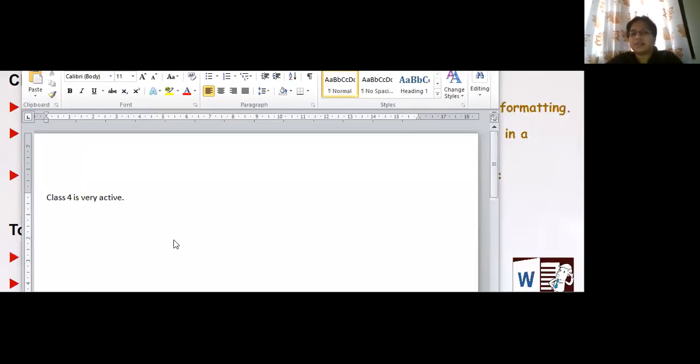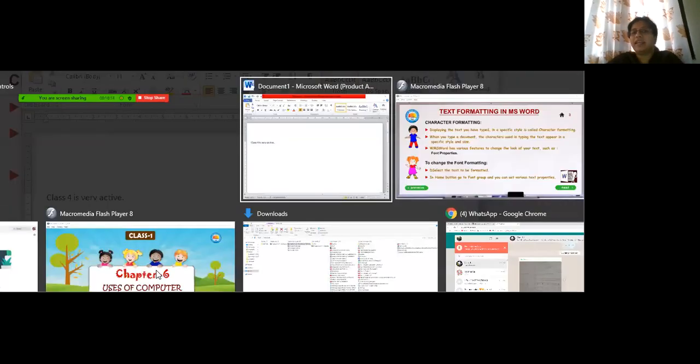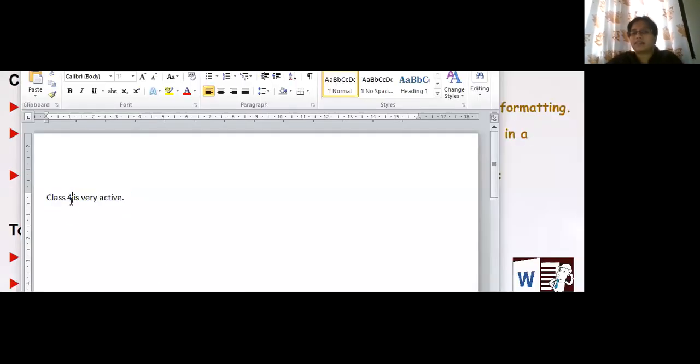If I want to change something, first I should select the text. We have learned how: if I want to select one word, double click on it. If I want to select one full line, I keep the cursor in front and triple click.